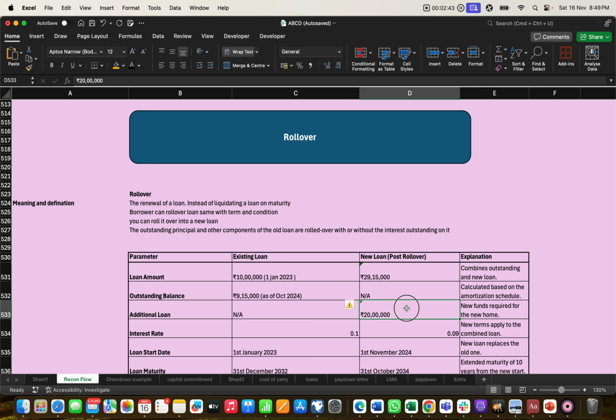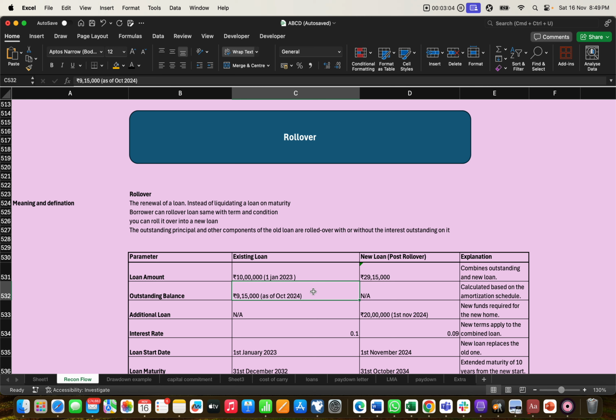Actually, this 20 lakh he wanted on 1st November 2024. As per the calculation, whatever interest he paid, and how much interest amount gets added to his principal amount,